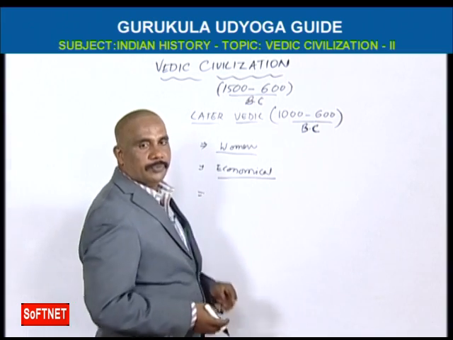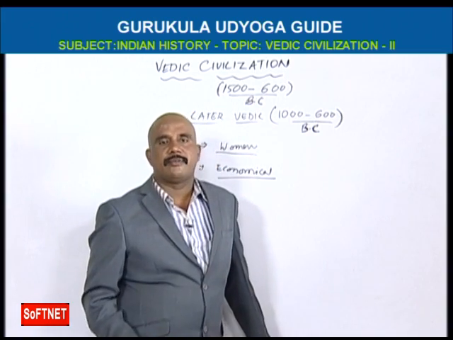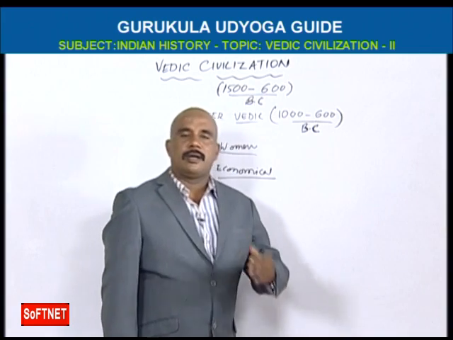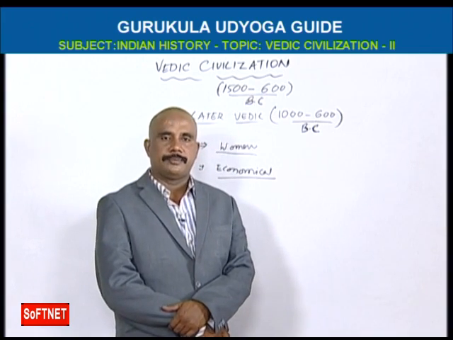The main profession of later Vedic civilization is cattle breeding and agriculture.